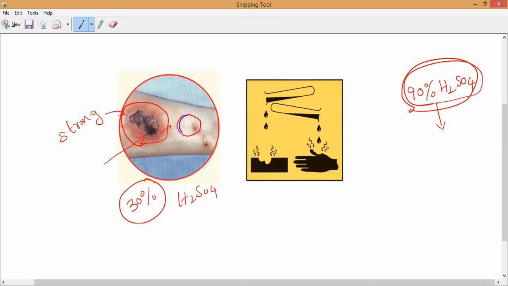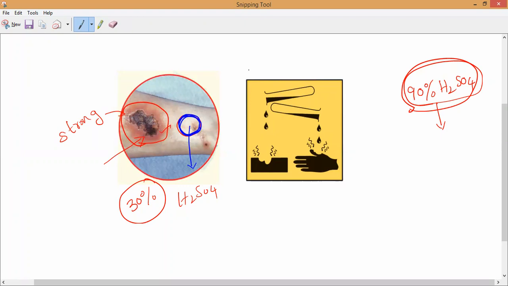Do you understand, all of you? Completely, the flesh, the bone, whatever is present in this region, everything will be eaten up by the acid, and we can see the hole, through which we can see the backside of our hand. That much highly dangerous one. Do you understand what I am saying?